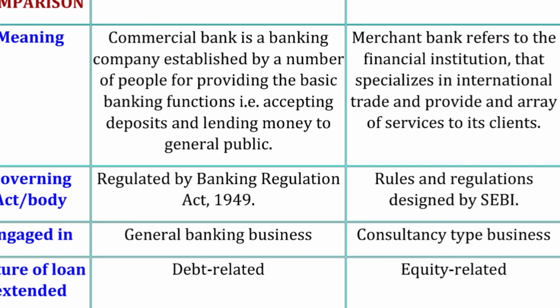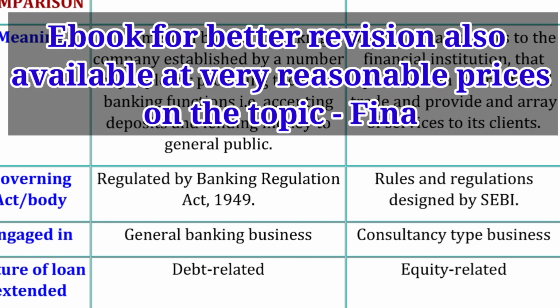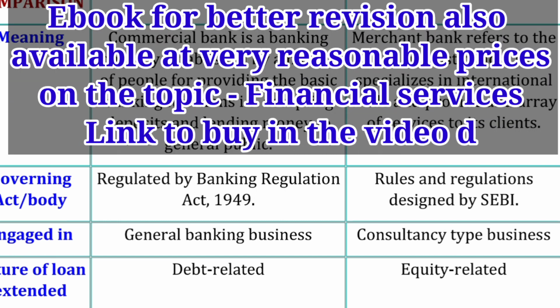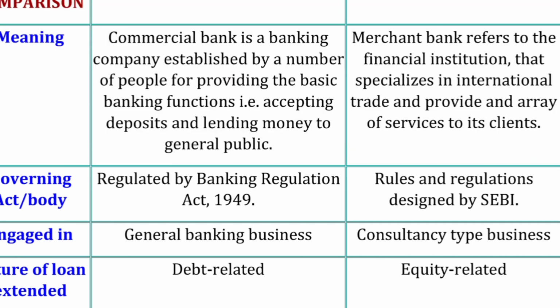Okay, coming to the third one, engaged. Where is the commercial bank engaged? A commercial bank is actually engaged in general banking business. What is general banking business? Simple basic functions of the bank, like accepting deposits or giving loans to the public. These are the general banking business provided by commercial banks.